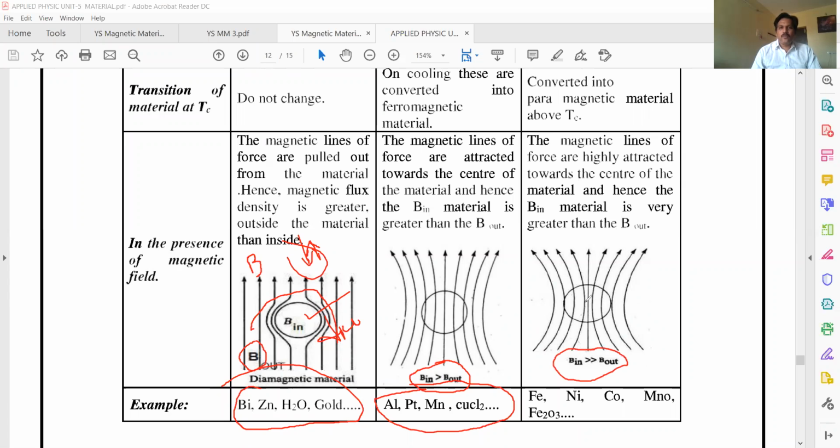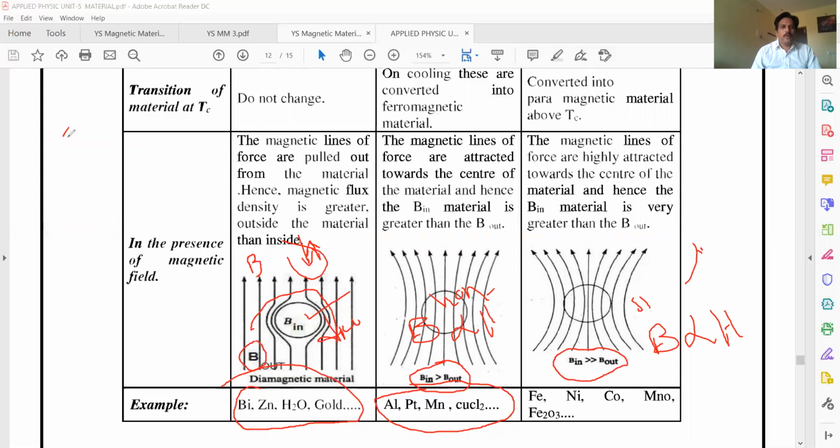And next one, ferromagnetic: B in is greater than B out. These materials allow more lines of force to pass through it. That's why it shows strong magnetism. That's why B is a non-linear function of H in ferromagnetic materials. Here it is a linear function of H. It is non-linear. Here it is linear. These are about the classification of magnets.